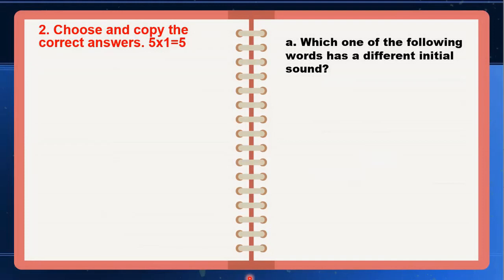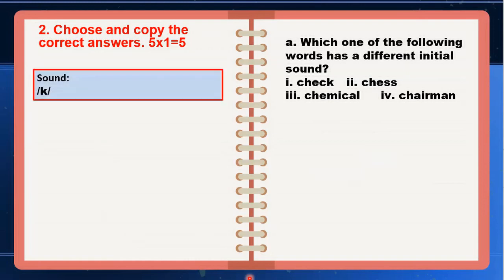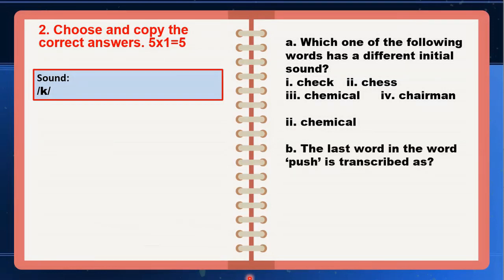Which one of the following words has a different initial sound? First sound: check, chest, chemical, chairman. So when you say check, chest, chairman, you have the cha sound, but you don't say chemical that way, right? It's chemical. So chemical has the ka sound. Therefore, the correct answer is chemical. It's different from the rest of those words like check, chess, chairman in terms of its first sound or initial sound. The last sound in the word push is transcribed as push.